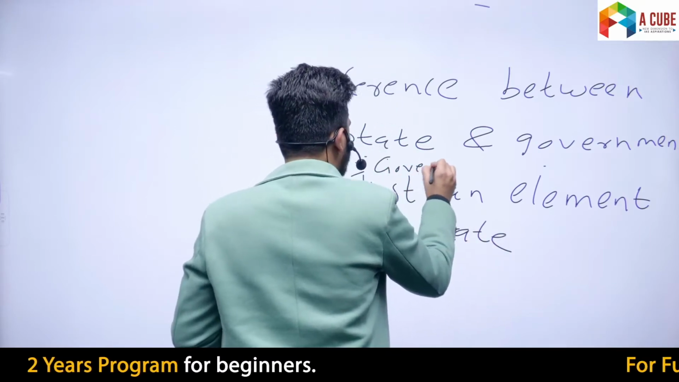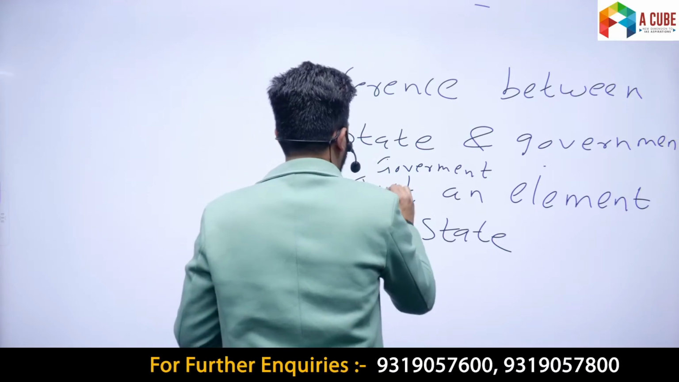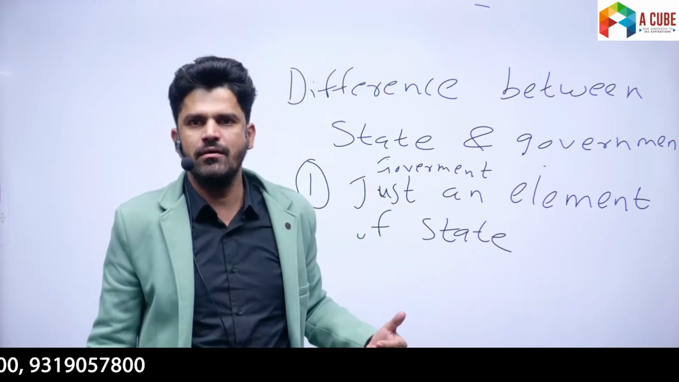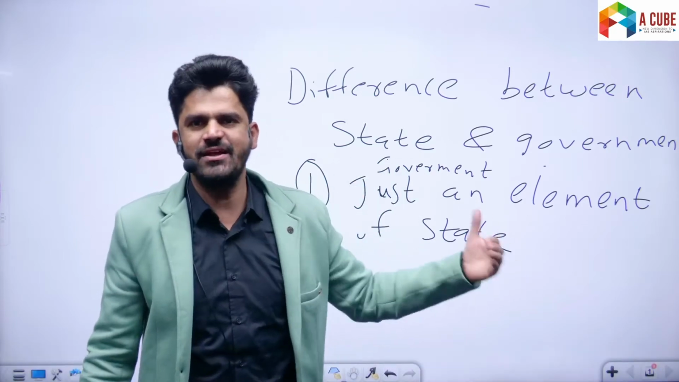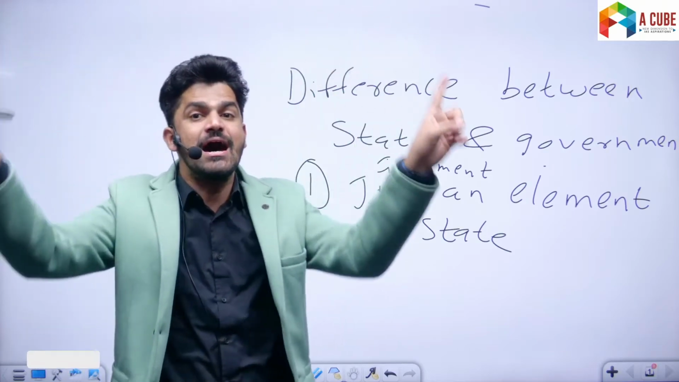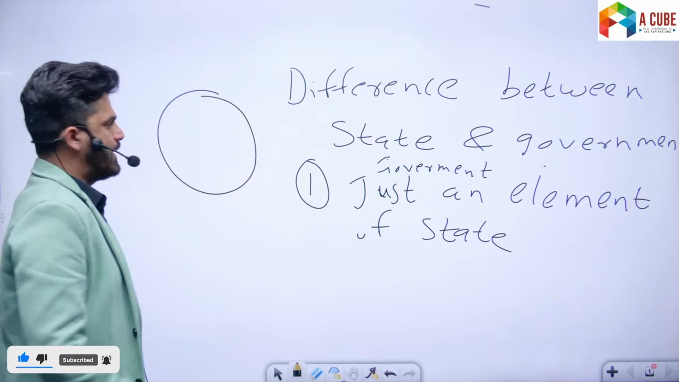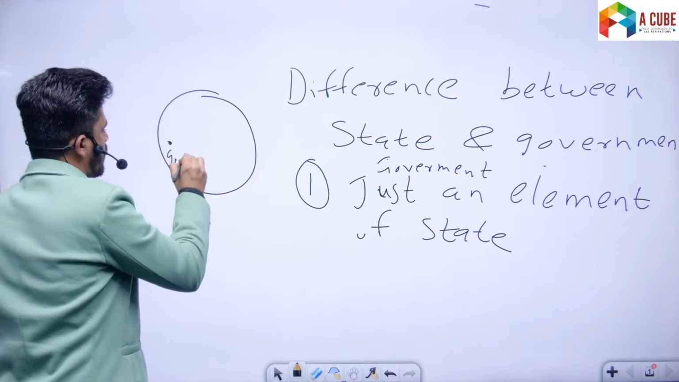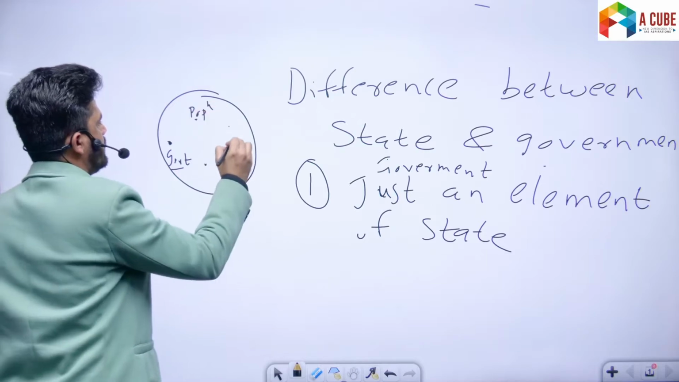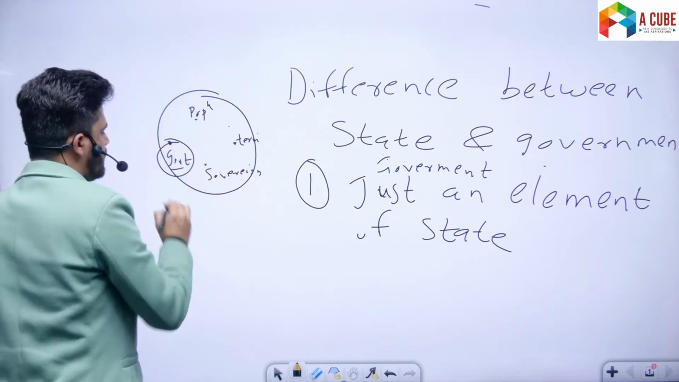Government is just one element, just one part of the state. Apart from government, the state also has three other elements, which are population, fixed and definite territory, and sovereignty. So government is just one part of the state. State is a larger entity, and government is one of the entities. Population, territory, and sovereignty. So government is a part of a whole.